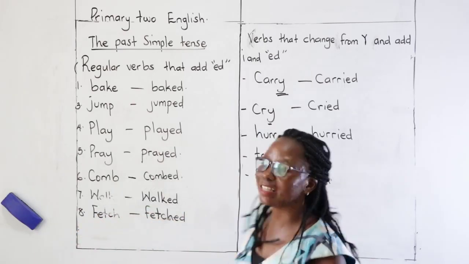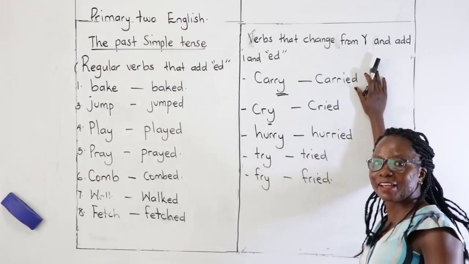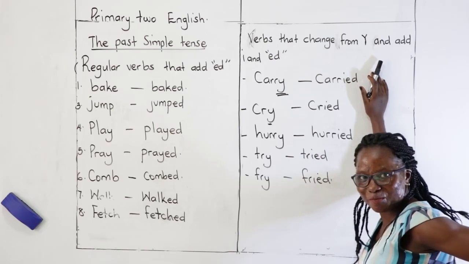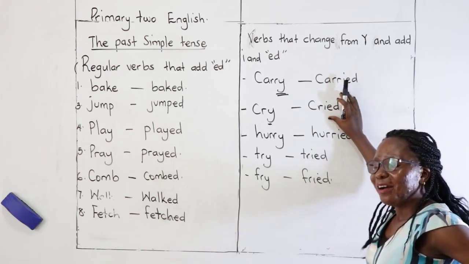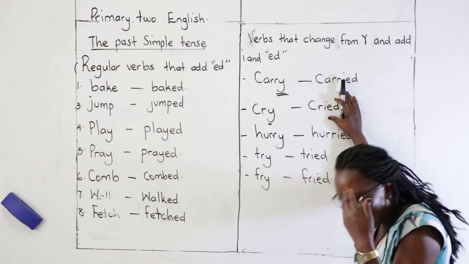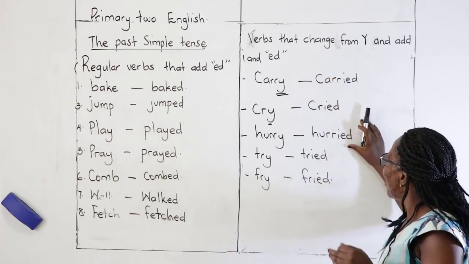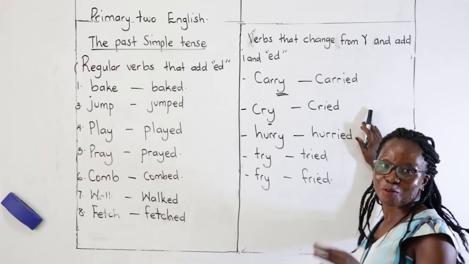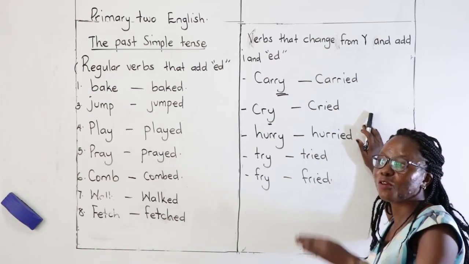Let's make simple sentences using these examples we have given. I carried the baby on my back yesterday. My baby sister cried a lot. Hurried. I hurried to go for work. I hurried to go for lunch.